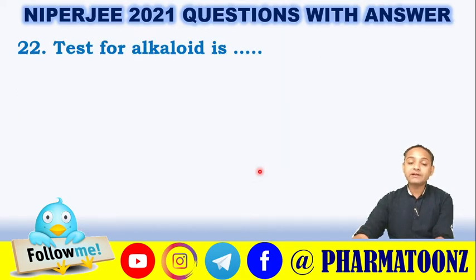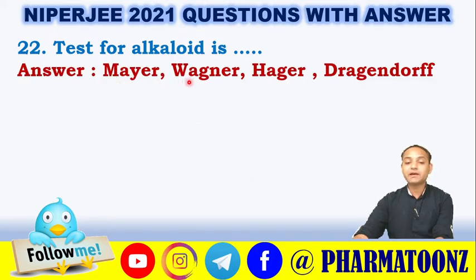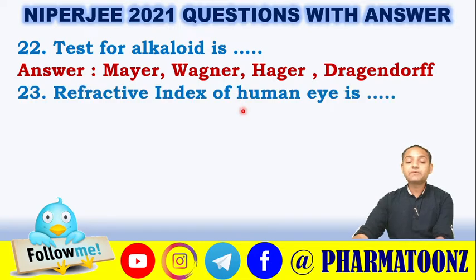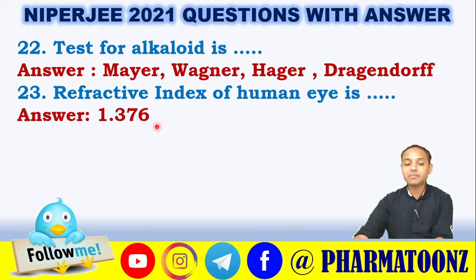Test for alkaloid, it is again a very important question. Many times in past year GPAT as well as NIPER-G examinations, the question was asked. There are four common tests like Mayer's, Wagner's, Hager's, and Dragendorff's. Sometimes the composition of these tests was also asked in the examination, so you have to remember the composition of these tests also.